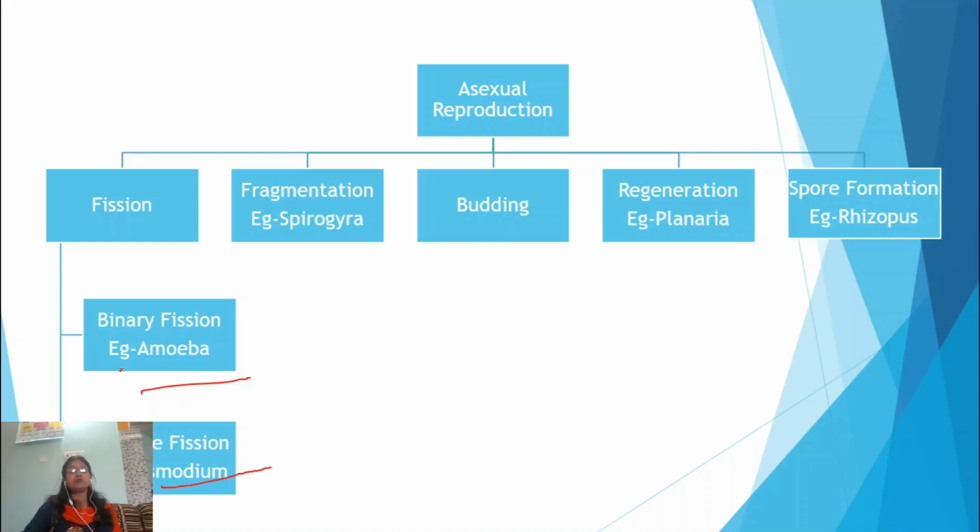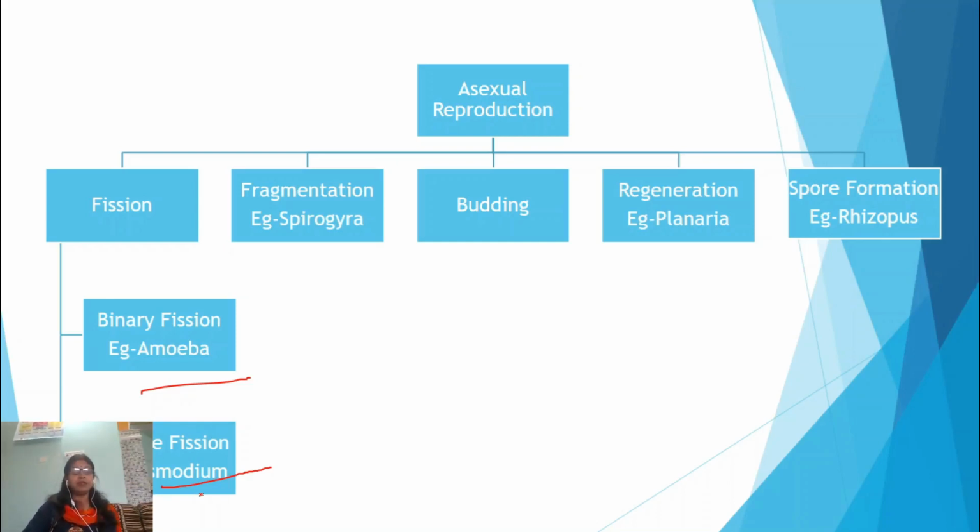In case of Plasmodium, you are aware of this name. Plasmodium is the pathogen for the disease malaria. Now what happens during unfavorable conditions is that the nucleus of the Plasmodium undergoes division. So many small nuclei will form, each surrounded by a small part of cytoplasm, and it is encysted by a tough layer around them.